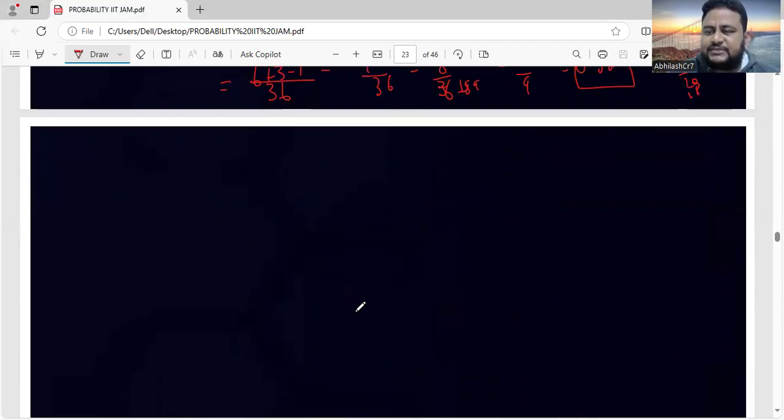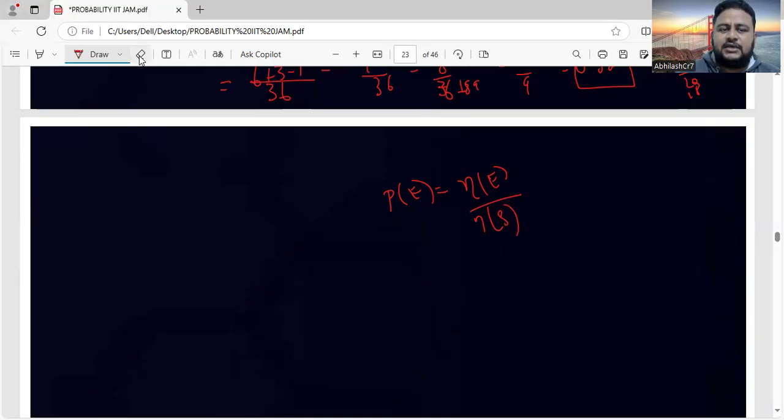So probability of an event is given by, we learned that probability of an event is given by the cardinality of the event, that is the number of favorable outcomes with respect to this event, divided by the total number of outcomes, that is the cardinality of S, the sample space. So this is what we learned.